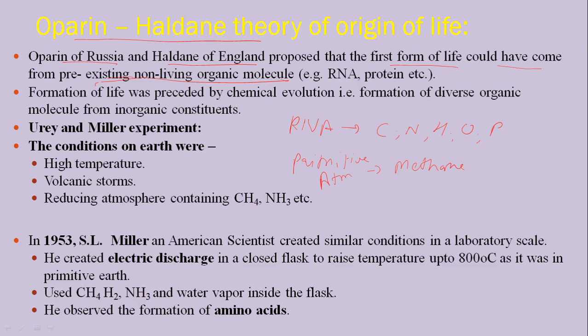So what happened when UV light was falling on the earth, passing through the primitive earth, these molecules got dissociated. When these molecules got dissociated, they again got recombined, and this recombination gave rise to molecules like RNA and protein. So these molecules, RNA and protein, are basically non-living organic molecules. Why are they non-living organic molecules?